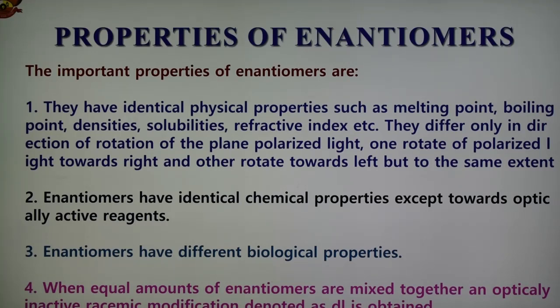The second important property is that enantiomers have identical chemical properties except toward optically active reagents. The chemical reactions of enantiomers of any optically active compound with optically inactive reagents like H2SO4, acetic acid, HBr are not only the same but also occur at the same rate. For example, the two enantiomers of 2-butanol not only give the same alkene, 2-butene, on treatment with concentrated sulfuric acid, but the rates of these reactions are also identical.